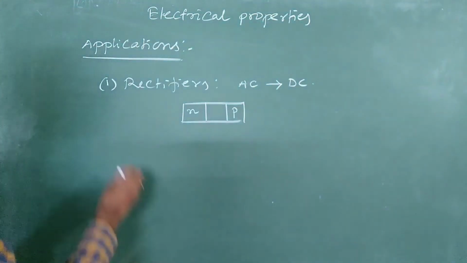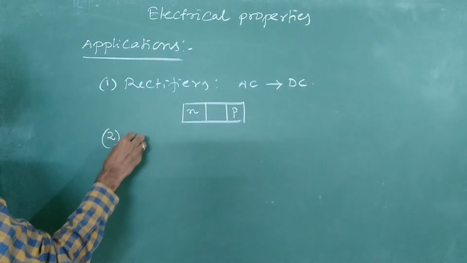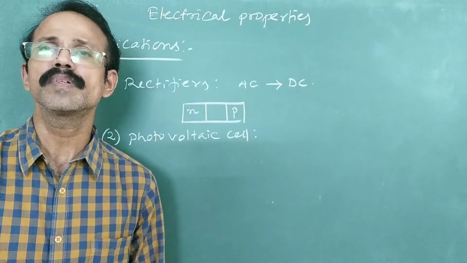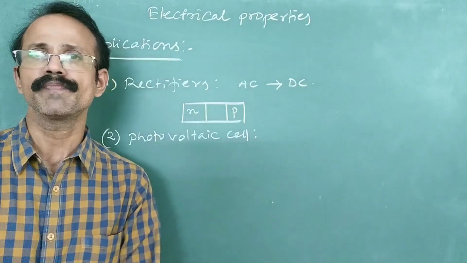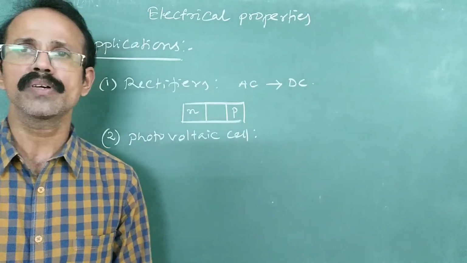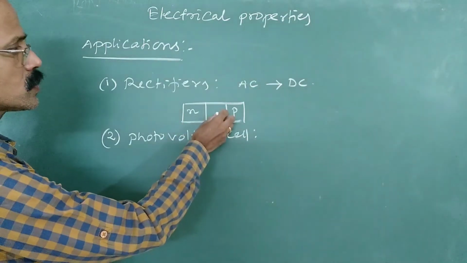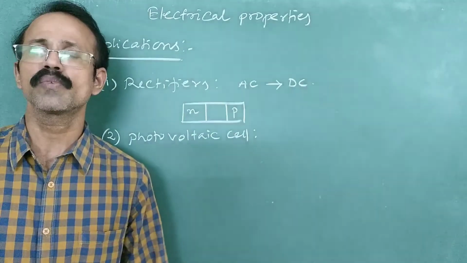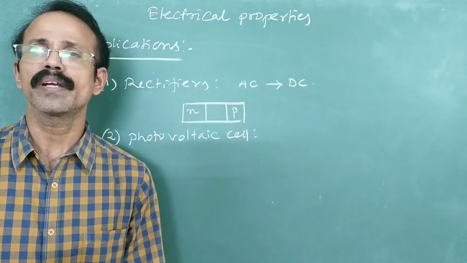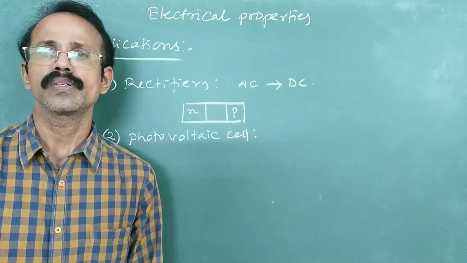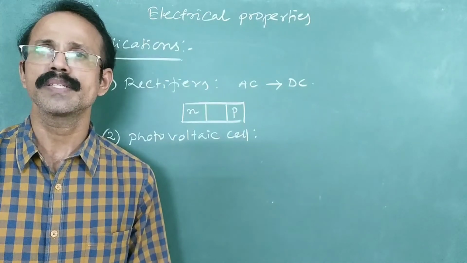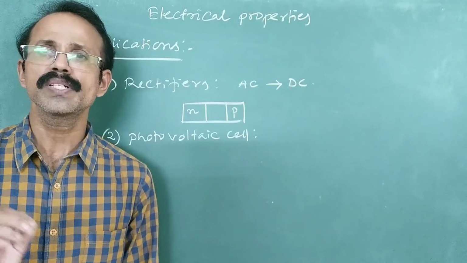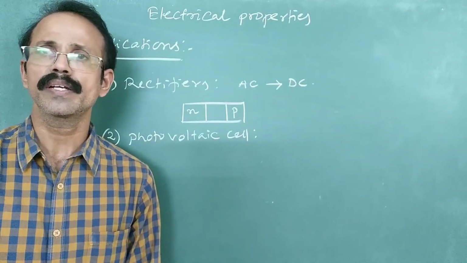The next one is the photovoltaic cell. A photovoltaic cell is a device which converts light energy into electrical energy, right? For that also a diode is used like this, and this junction of the diode is irradiated with light. So some of the bonds will be broken and the electrons are released, so that the conductivity of the semiconductor is increased. So a photovoltaic cell converts light energy into electrical energy.